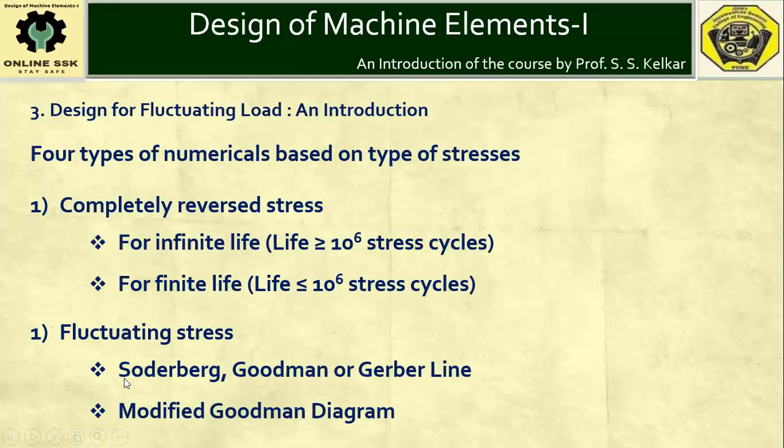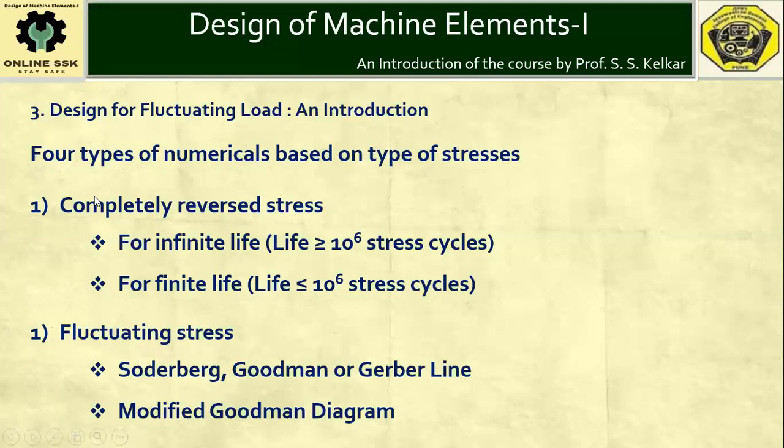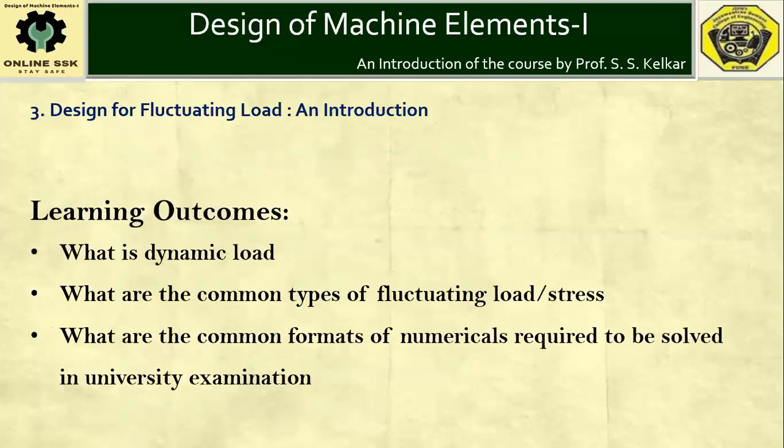The first type is where the numerical is to be solved using Soderberg's line, Goodman line or Gerber line, and the other type is where the numerical is required to be solved using the modified Goodman diagram. So there is a possibility of four different types of numericals based on machine parts subjected to fluctuating load, and we have to go through this during this unit.